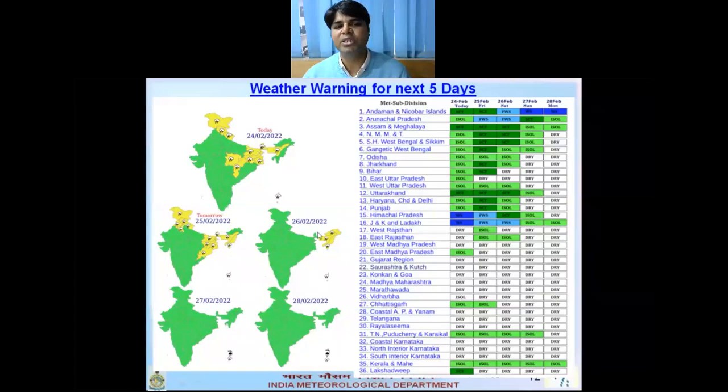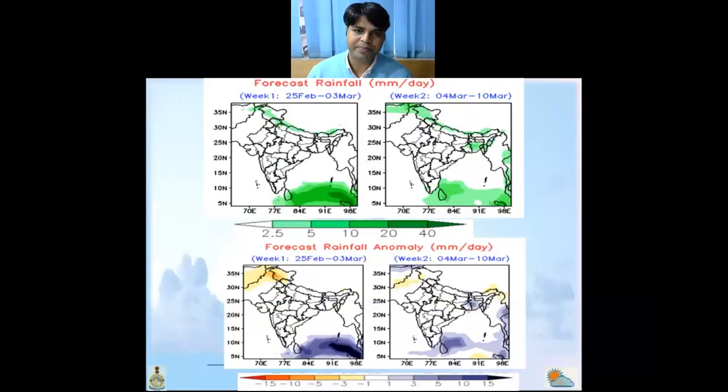On day 3, that is 26, only Northeast India is likely to experience thunderstorm. Now I am discussing Andaman Nicobar. Due to the formation of a cyclonic circulation over Andaman, heavy rainfall is likely over Andaman Nicobar on 27-28 with thunderstorm activity, and squally weather is also likely to prevail over this region especially on 27 and 28.